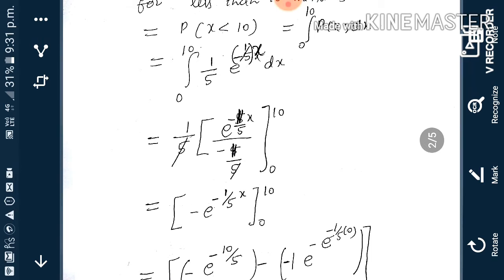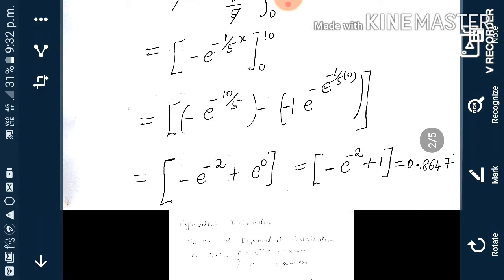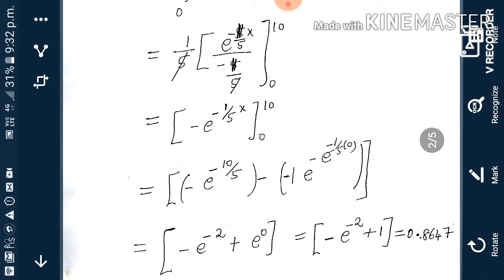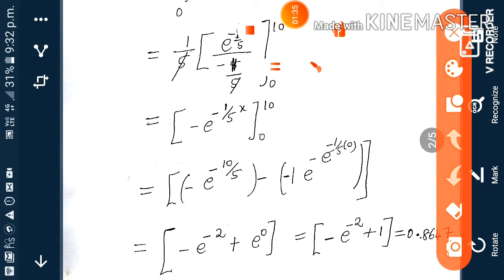After that, the integral of e^(-x/5) is e^(-x/5) divided by minus 1 by 5. So 5 cancels, and minus e^(-x/5) is remaining. Next, the upper limit 10 is substituted in place of x.